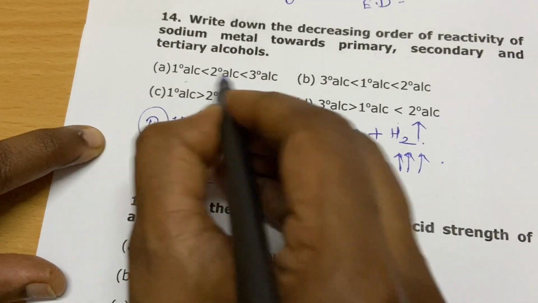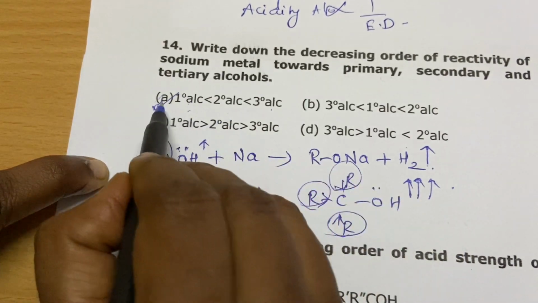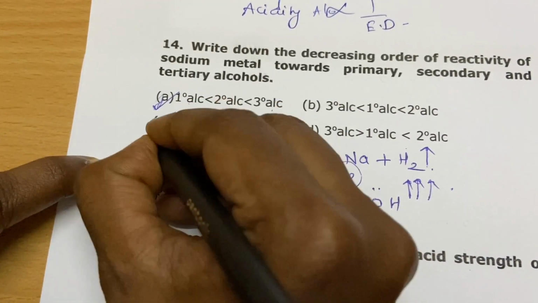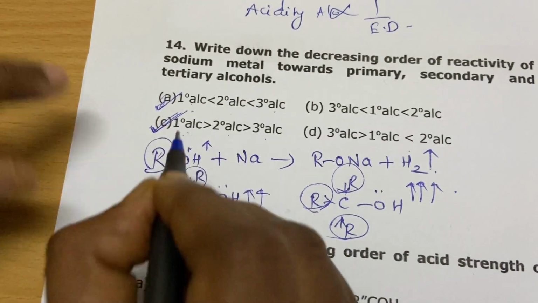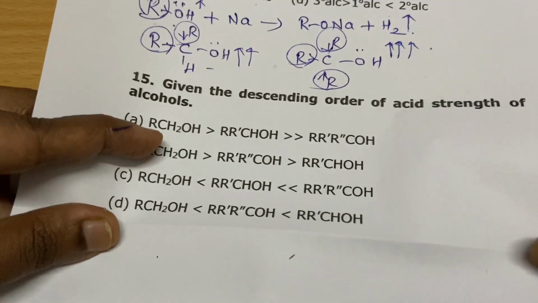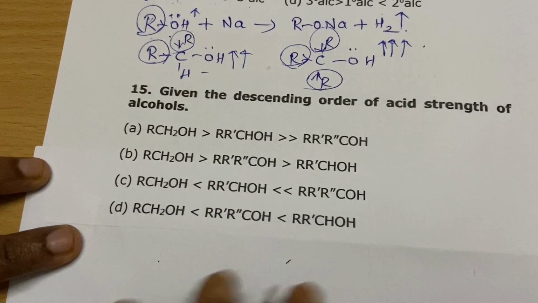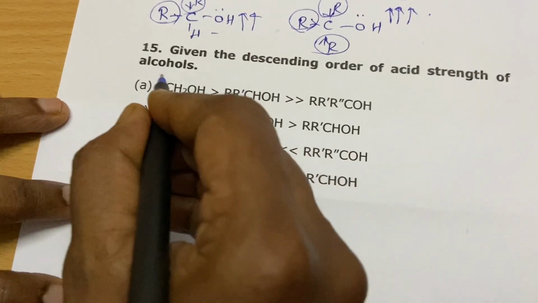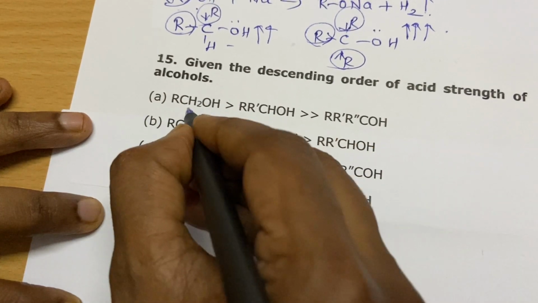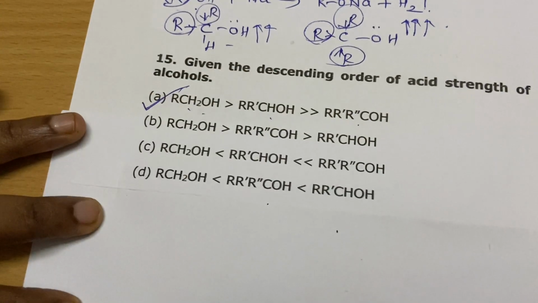So this is the option: your primary, secondary and your tertiary. So option C. The acidity of primary alcohol is more than secondary, than tertiary. Given the decreasing order of acidity, acid strength, for the same reasons, so descending order, this is your primary, secondary and your tertiary. So this is option A.